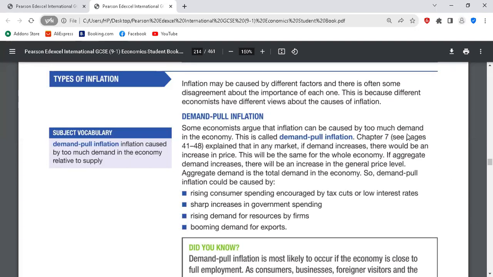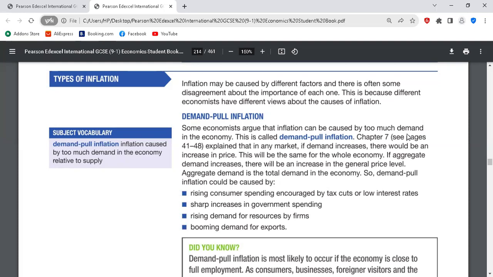I don't want us to mix things together. There's excess demand as a result of a price fall below the equilibrium price. Are you with me? Okay. Put it aside. We're talking about aggregate demand here. When you talk about excess demand and excess supply, you are referring to microeconomics. Here, we're talking about macro.